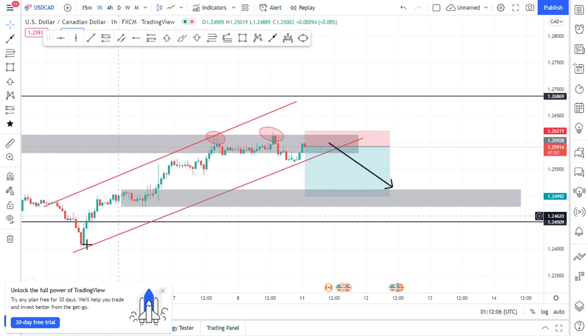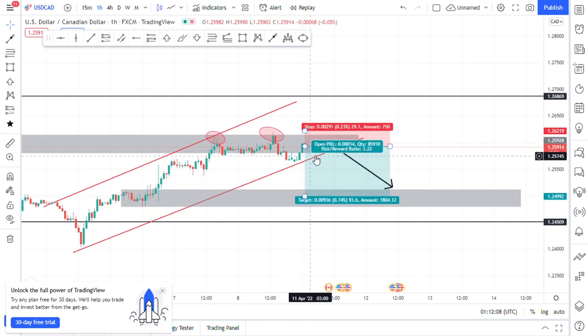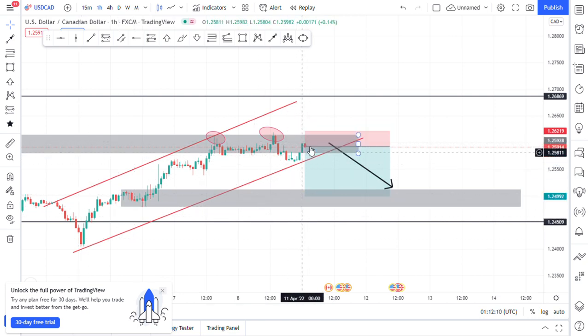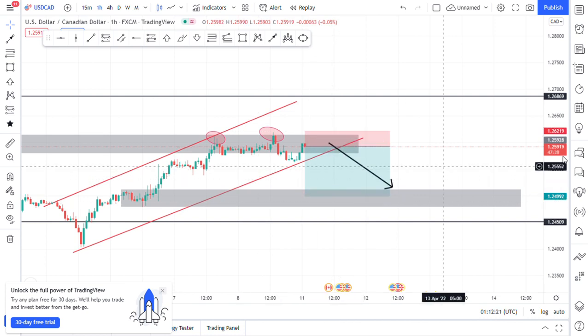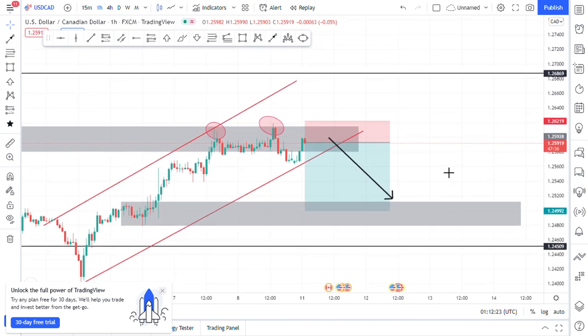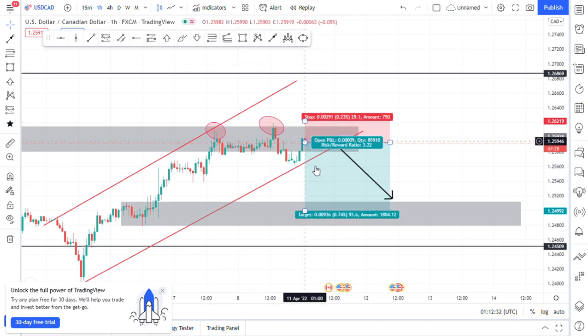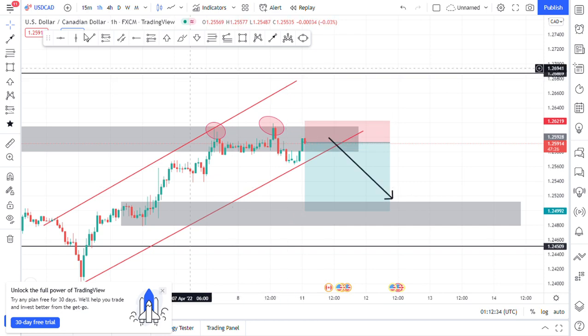Here, expecting this break to the downside. Took my sale. Stop loss right above this high candlestick is about 29 pips. Profit target is about 93 pips, that's about a ratio of 3.22. So that's it, guys. I'm expecting this break of this structure. See the contraction, so clean. So most likely I know we're going to be breaking the downside. That's it on USDCAD.